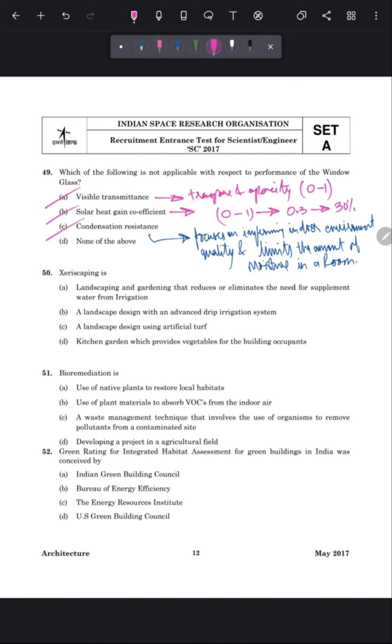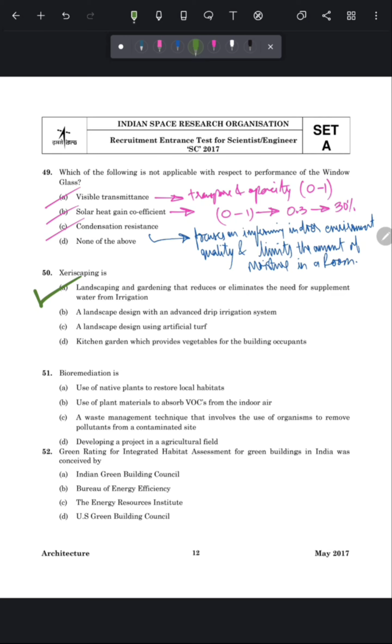Next question is, xeriscaping is a landscaping technique or method to conserve water by using such plants that require less water and irrigation. So the correct answer of this question is option number A, landscaping and gardening that reduces or eliminates the need for supplemental water for irrigation.